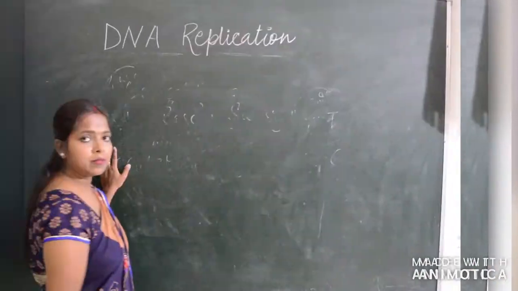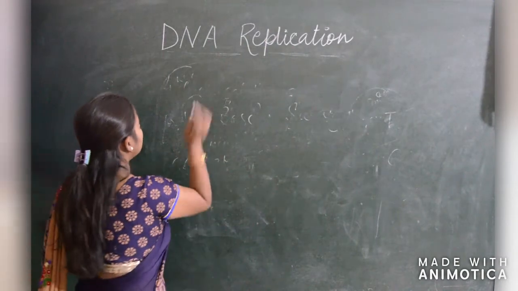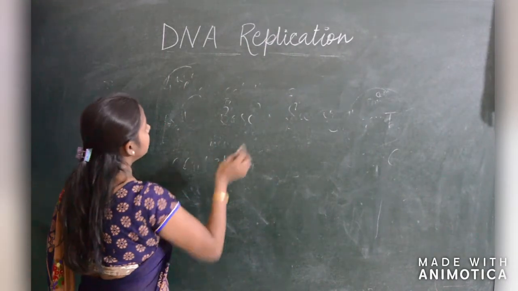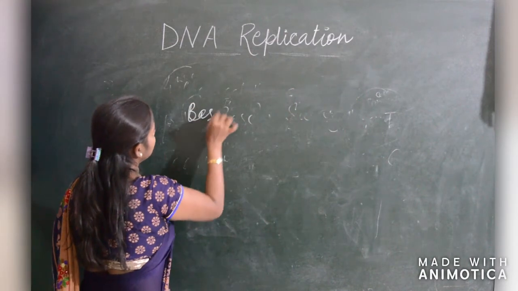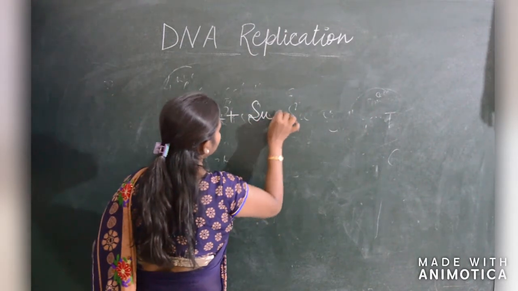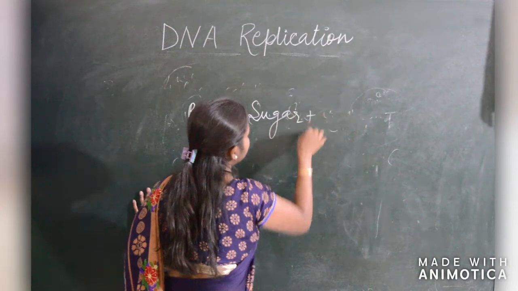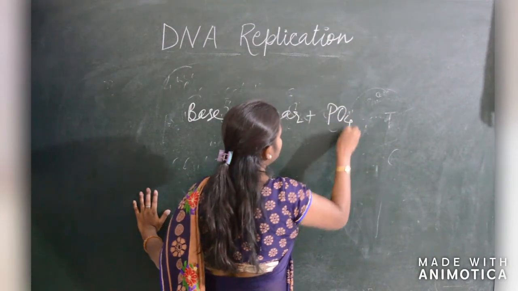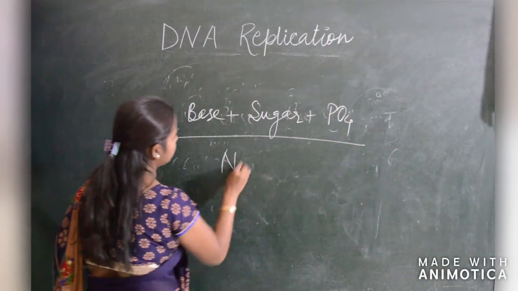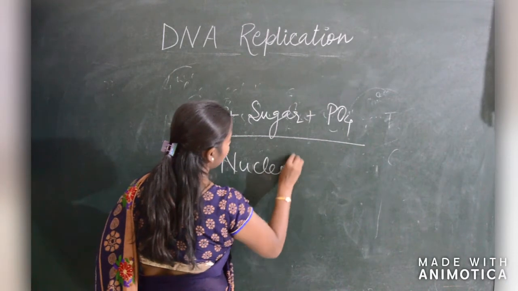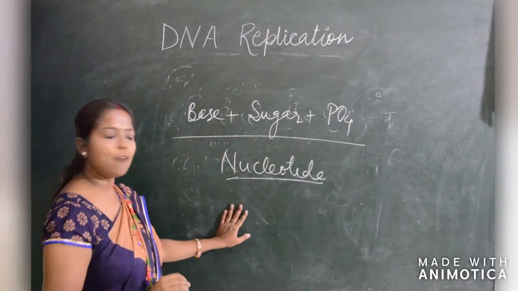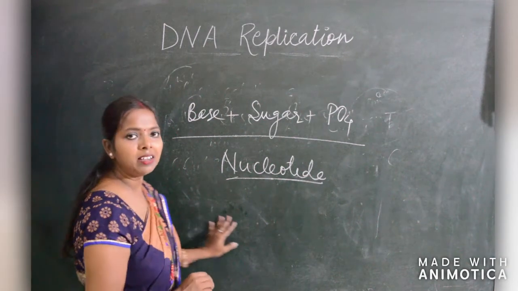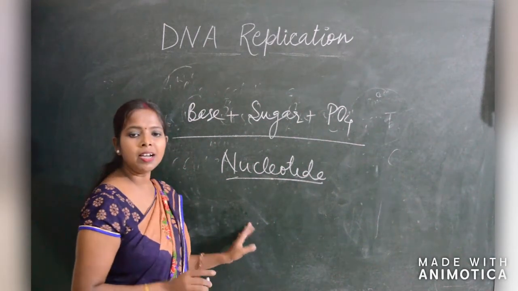Together, a base, sugar and phosphate, these 3, form a unit termed a nucleotide. These nucleotides form 2 strands, which further form a helical structure.